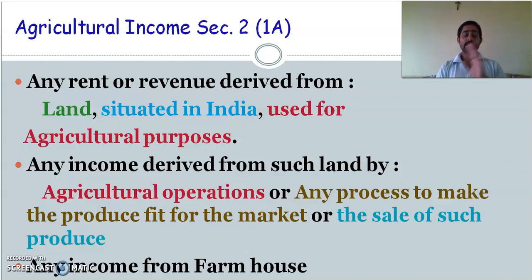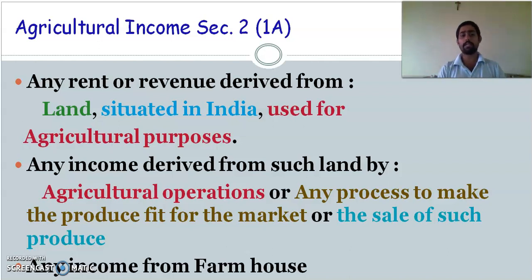Now, which income is considered as non-agriculture income and which income is considered as partly agriculture income? So now you are getting some income not exactly from land and you are using it for commercial purpose, then it is not called agriculture income. For example, you are doing stone quarrying. You have a quarry and you are doing the stone quarrying, then it won't come under agriculture income. You are taking out water and selling, then it is not called agriculture income because there is no human intervention at all.